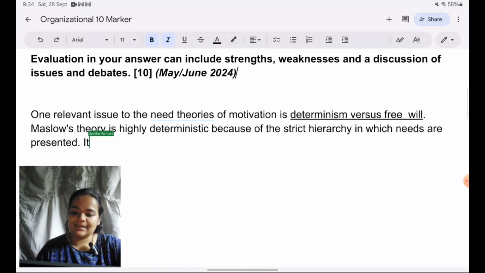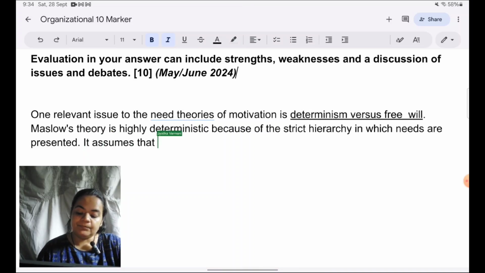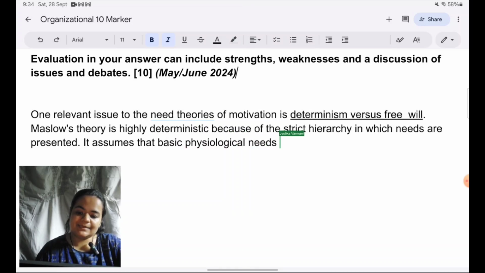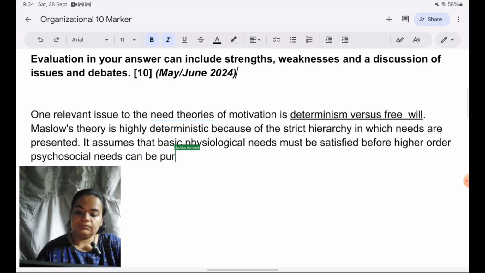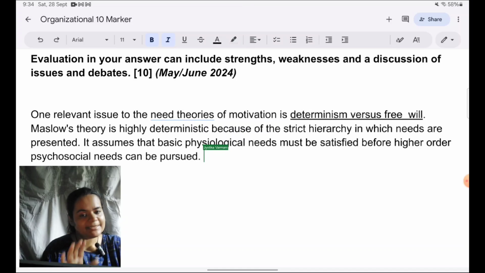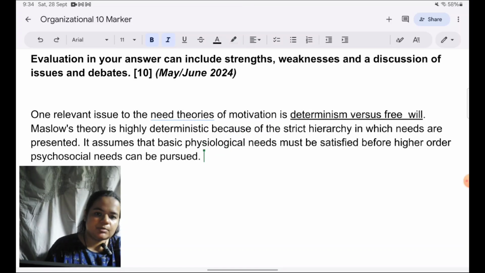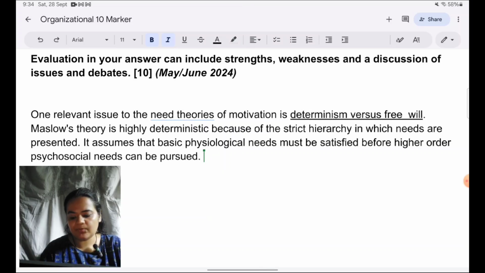So it assumes that basic physiological needs must be satisfied before higher order psychosocial needs can be pursued. Now this is a true point, it's an analytical point, but how is it relevant to the workplace? So let me show with the help of an example.